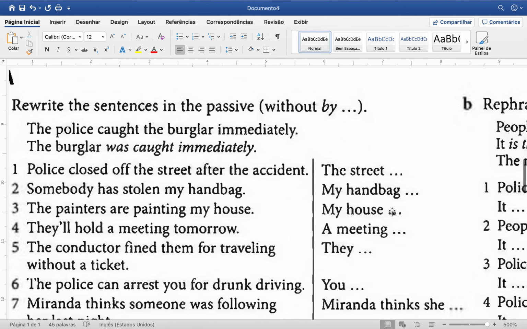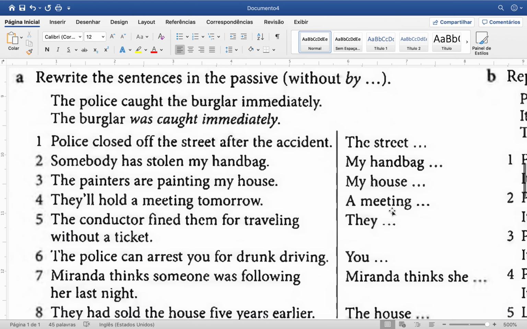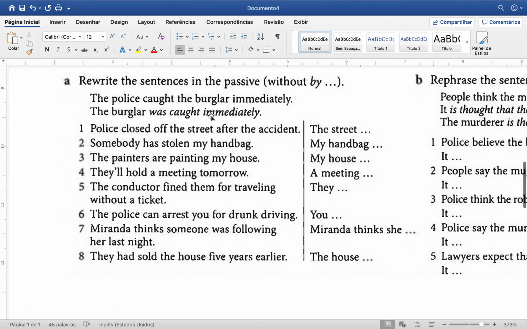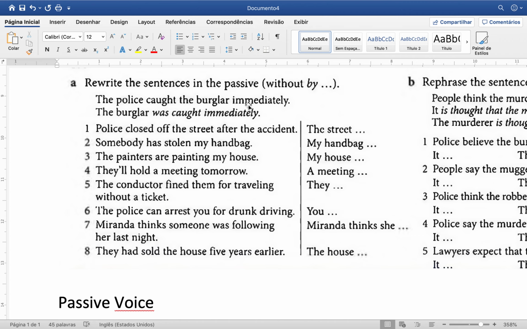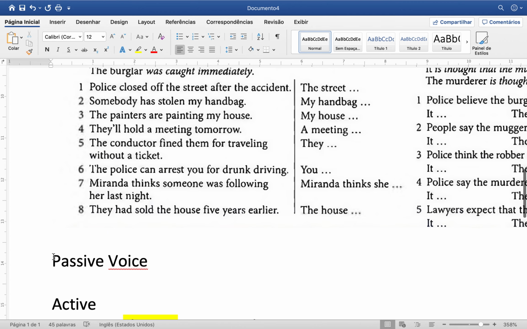So I'll give you some examples. I'll ask you to transform those sentences into the passive voice. For example, the police caught the burglar immediately. So you're going to get the object: The burglar was caught immediately. Why are you using the verb to be "was"? Because the main verb here is in the past, and you have to agree the burglar with the verb to be. You cannot say "were" because this is singular. Okay? Let's do number 1 together.